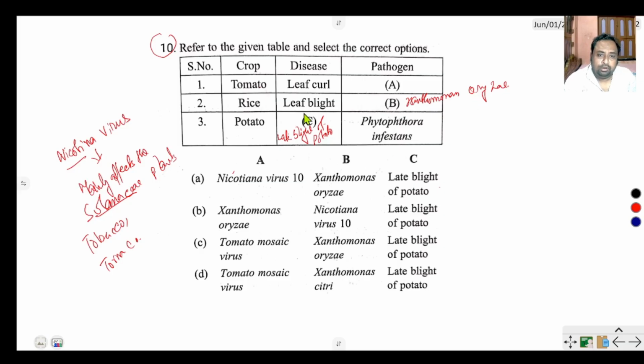A tomato leaf curl disease. Tomato mosaic virus causes discoloration of the leaf. Suppose this is a leaf, and here a yellow spot, green spot, then yellow spot, green spot: mosaic. But the leaf curl disease is caused by Nicotiana virus. So the correct option is option number A. Next question.